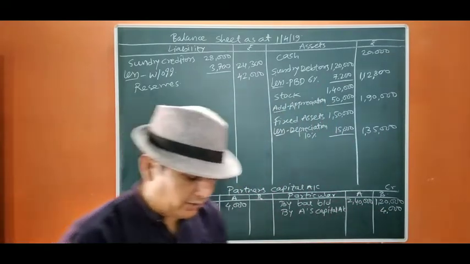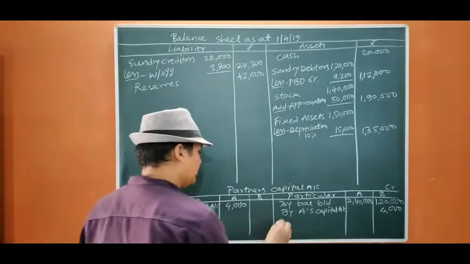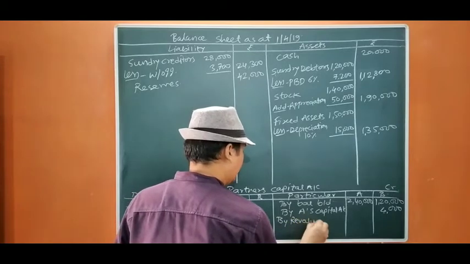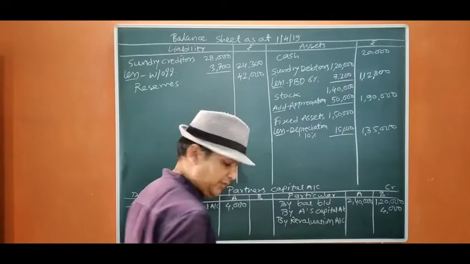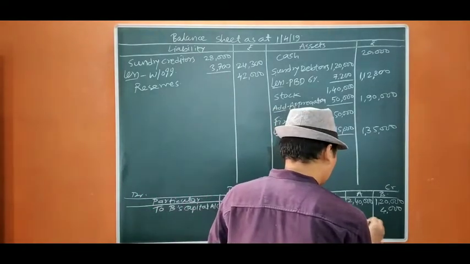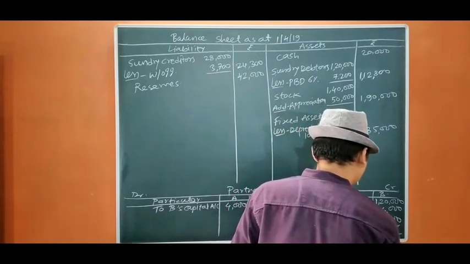Then there was a profit of revaluation. That revaluation profit we are going to write here by revaluation account. In the entry you have seen that we have already done. The profit was 18,000 and 13,500. Now after this we are going to close it.